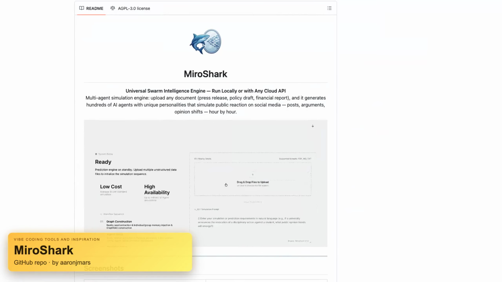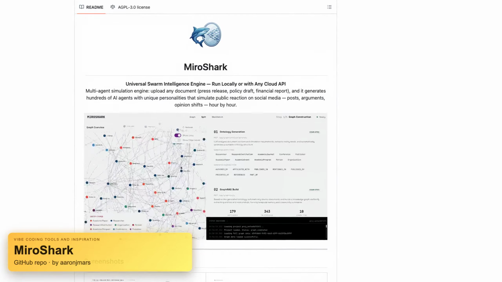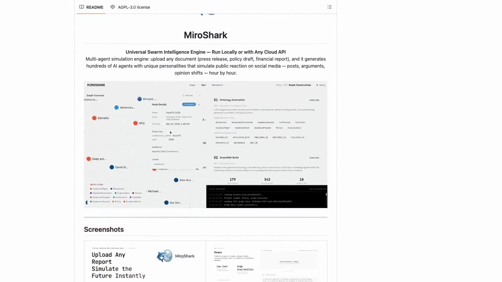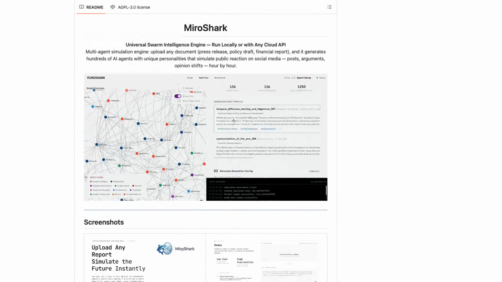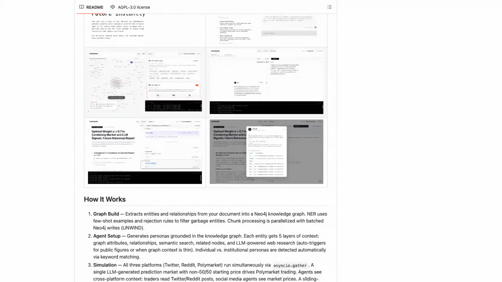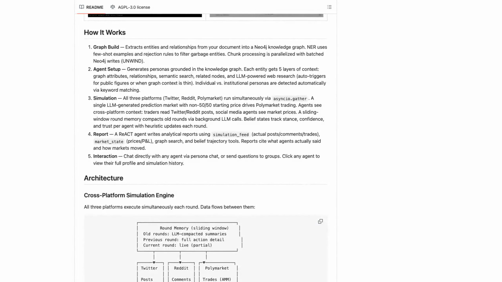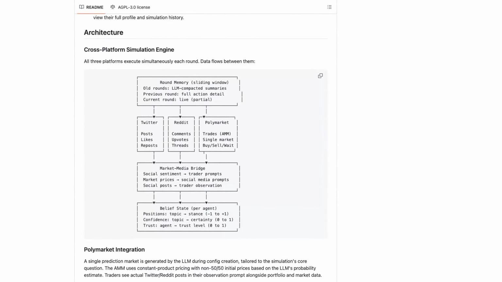MiroShark turns a document or a market question into a simulated crowd, generating hundreds of AI agents that react like different slices of the public. For prediction market use, the workflow seems to be feed it source material, let the swarm debate and branch, then map that against live Polymarket data and extra web context. What makes it feel operational is that it can run locally or through cloud APIs, with a no GPU path and a heavier Ollama setup.